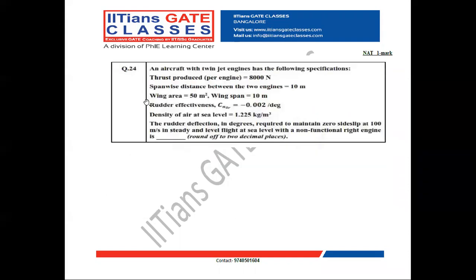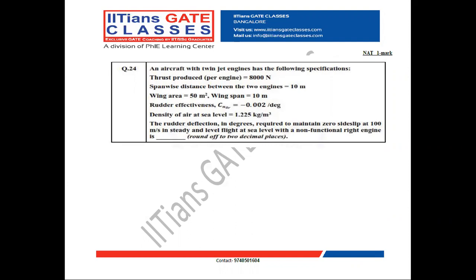Next, question number 24. A twin engine aircraft has the following conditions. The thrust produced per engine is 8,000 Newton. The spanwise distance between the engines is 10 meter. Wing area is 50 meter square. Wingspan is 10 meter.